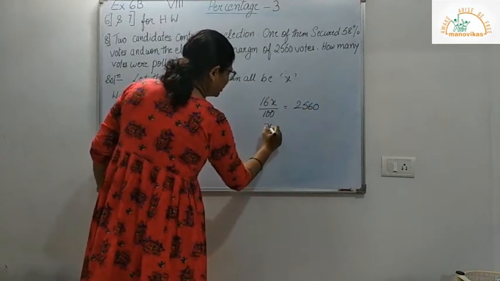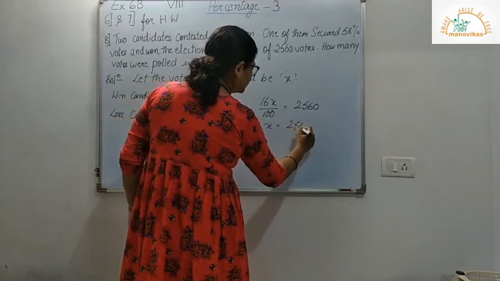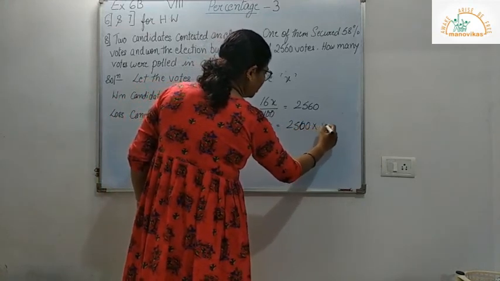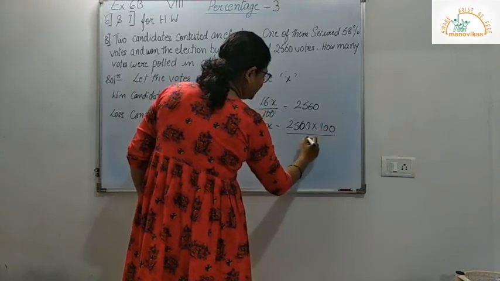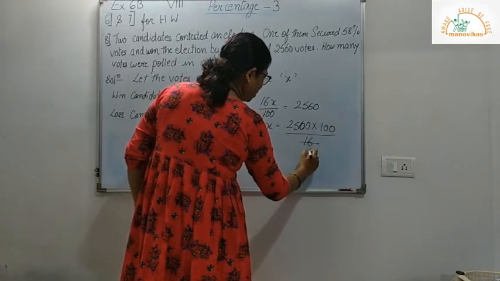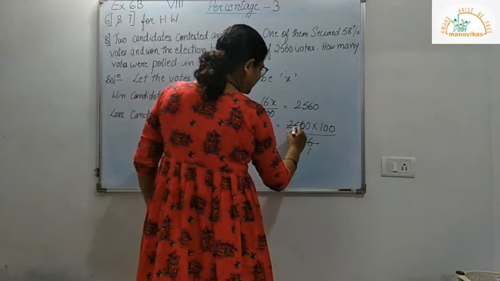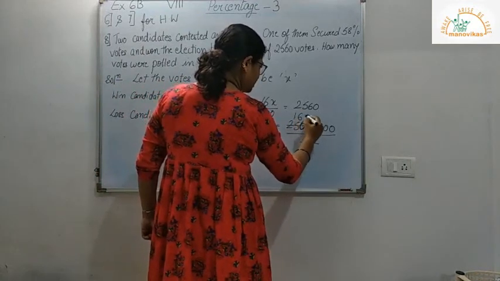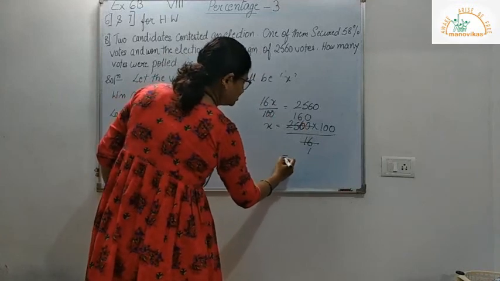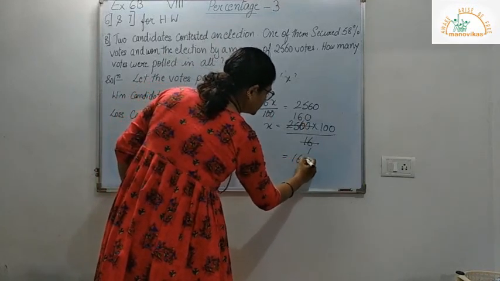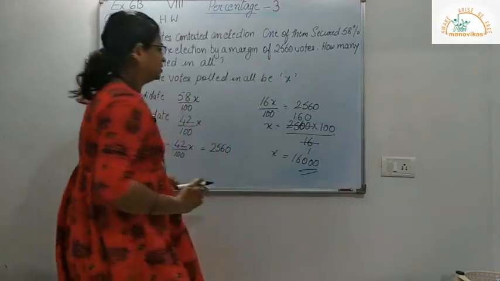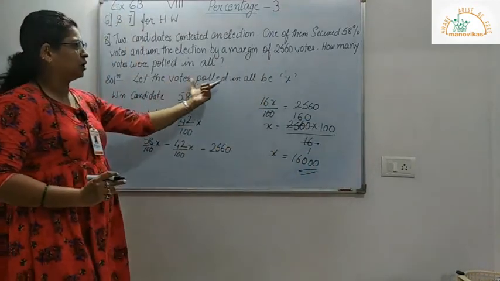So I have here x is equal to 2560 into 100 divided by 16. So 16 ones are 16, 16 6s are 96, and 0s are. So my final answer over here is 16000. So here 16,000 votes were polled in all.